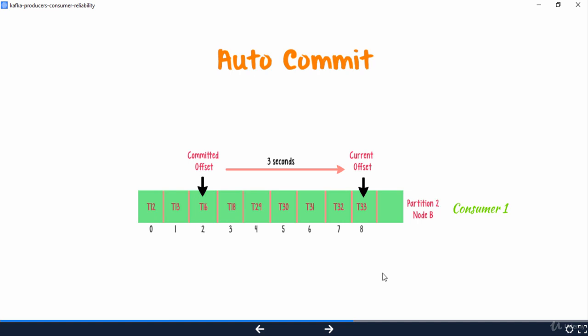This would mean when a new consumer starts processing partition 2 after the consumer 1 failure, it would start from offset 3 instead of offset 9, thereby duplicating the processing for messages from offset 3 to 8. This is not ideal. Luckily, there is another option.